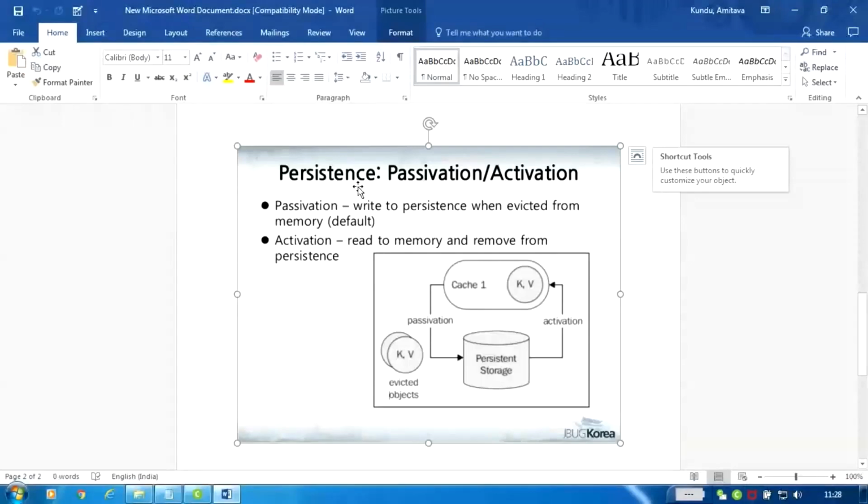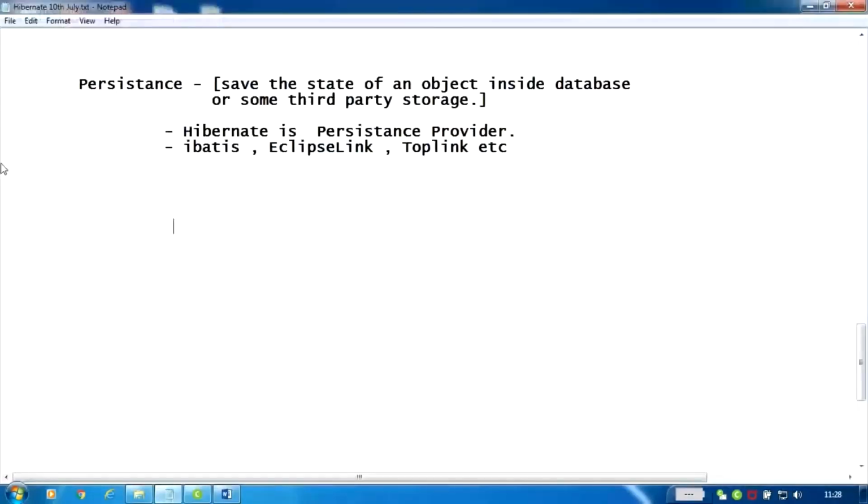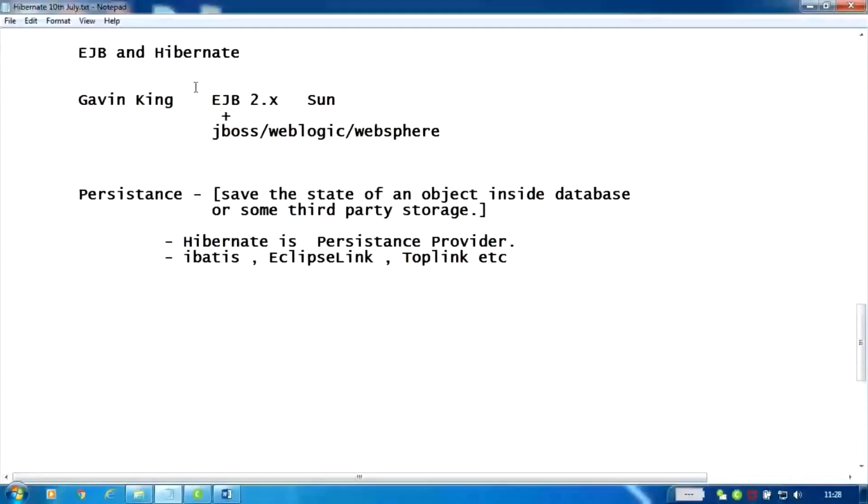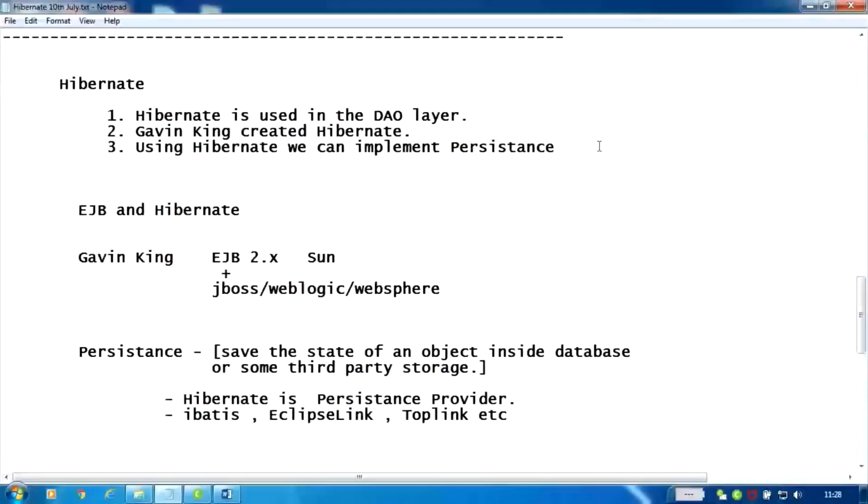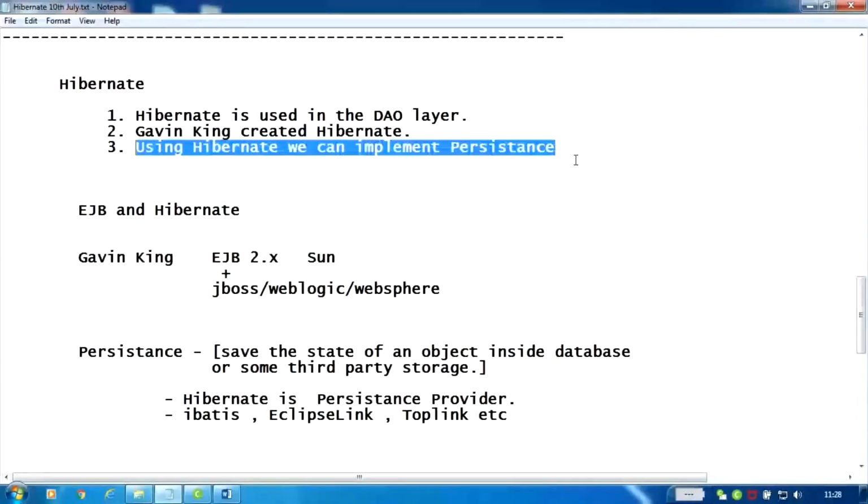That's why we say Hibernate is one type of persistence provider. That is the one point. This is the idea behind persistence for enterprise level applications.